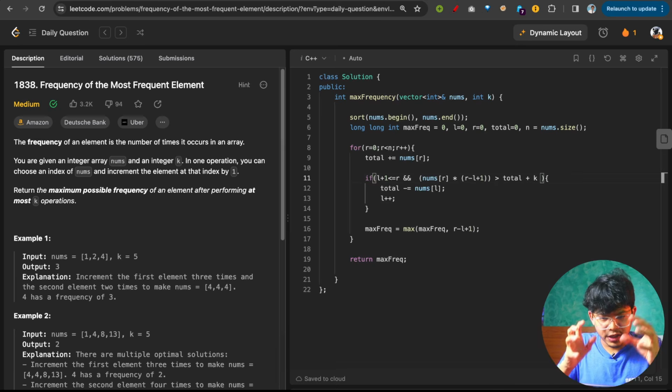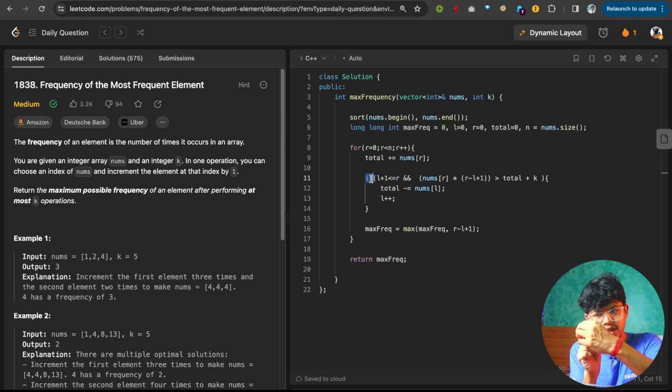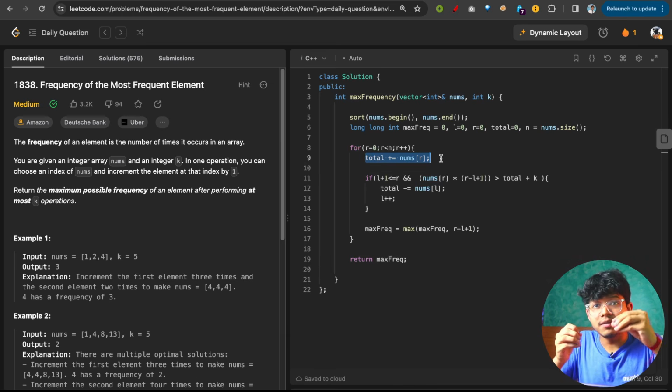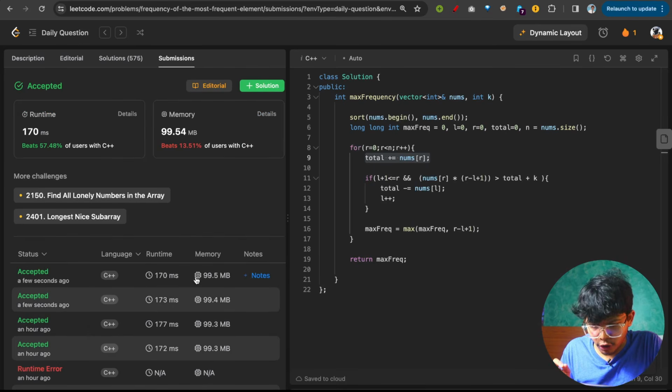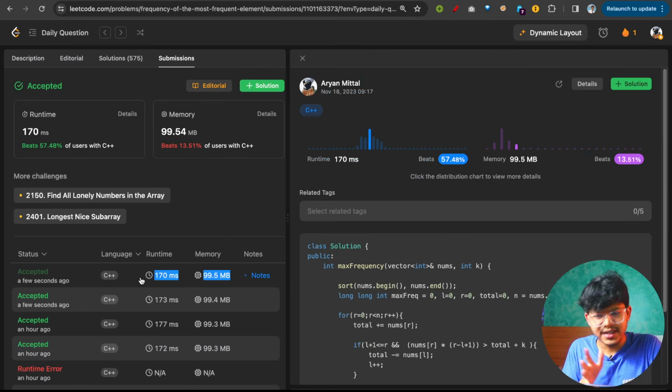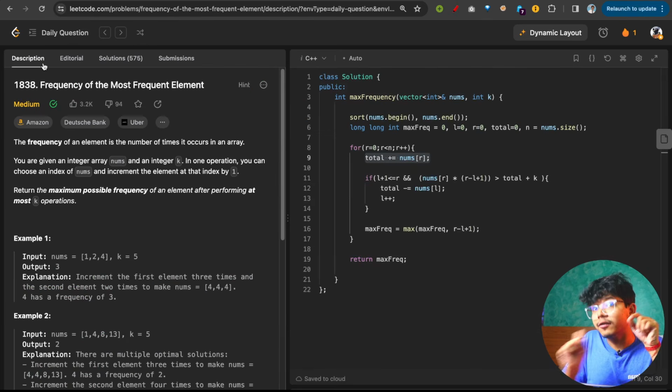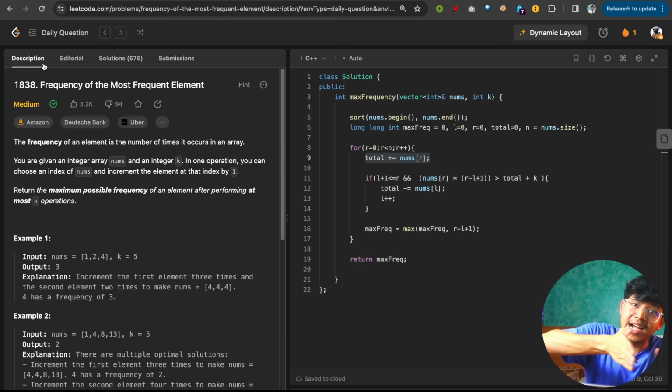So if I have got a length, let's say of 4, this if condition will make sure that I'm only decreasing it once, and okay, I decrease it once, and next time my R will increase. So for sure my length will only keep on expanding and never shrink, right? Again, this should also work, and this is another fact which you have to make sure to actually optimize it. Although runtime you will see that it is not much optimized. It will show 173 and 170, not much increase, but in an interview it is very much important to showcase that you don't want to shrink it entirely and then move on ahead.